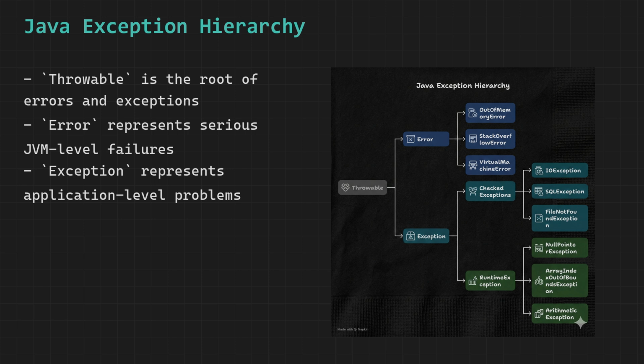Checked exceptions are exceptions the compiler forces you to handle, you cannot ignore them. If a method can throw a checked exception, your code must either catch it or declare that it passes it along. IOException and SQLException are examples. Unchecked exceptions fall under RuntimeException, the compiler does not force you to handle them. They represent programming mistakes like accessing a null reference or going out of array bounds. We will cover the difference in detail later in this video.